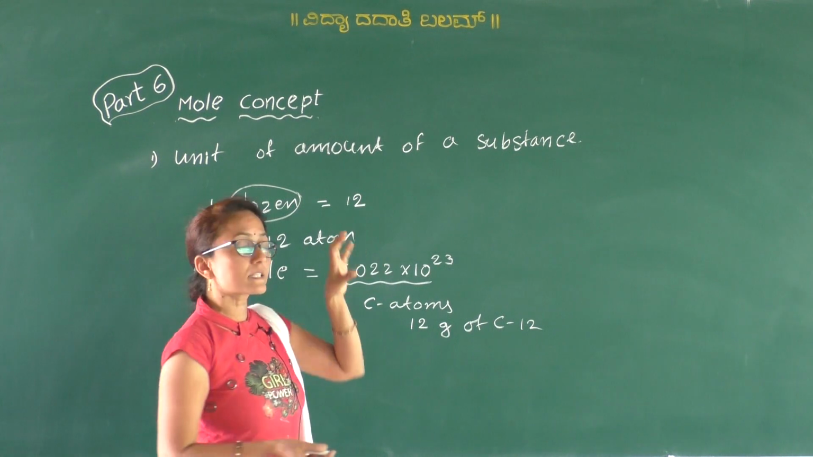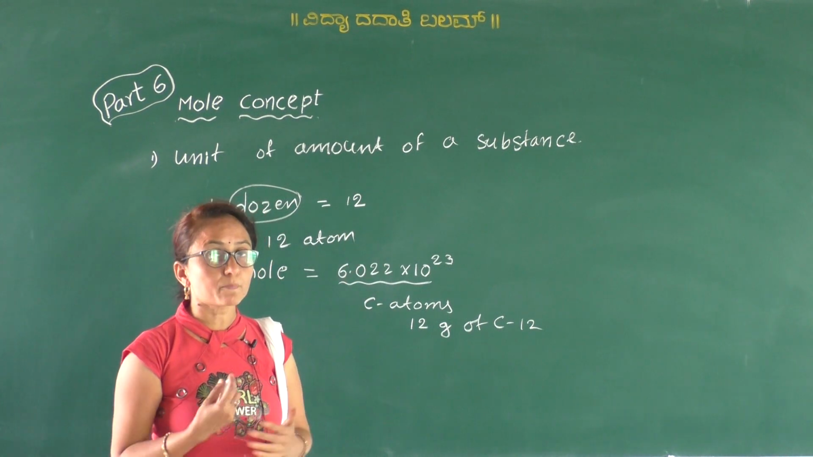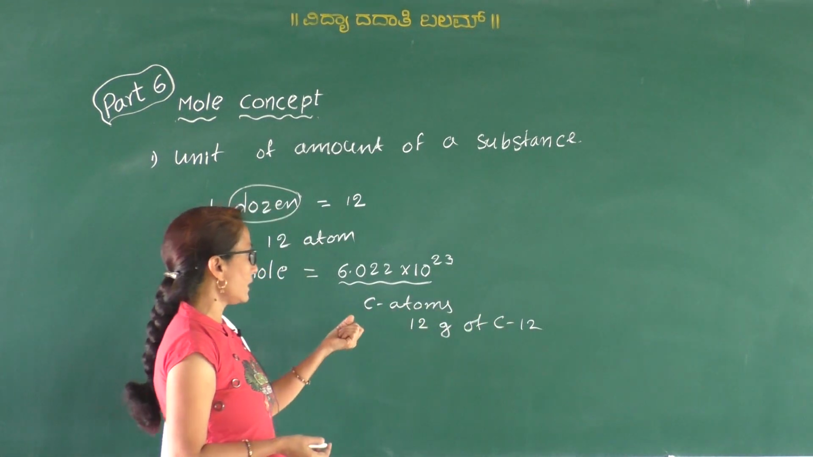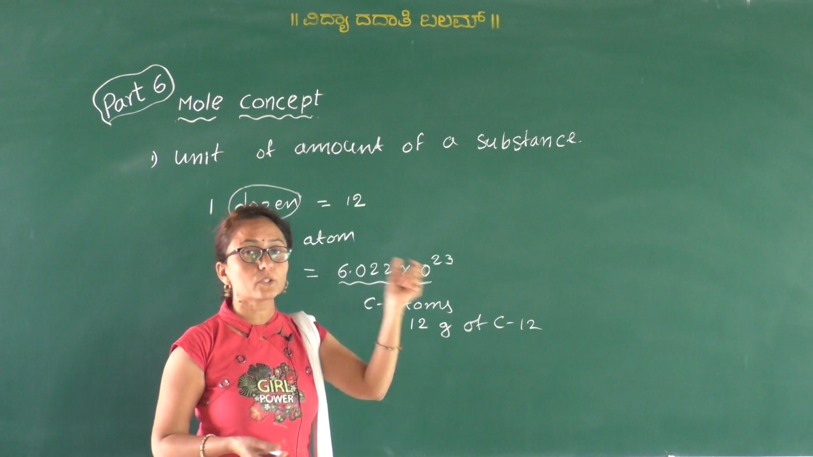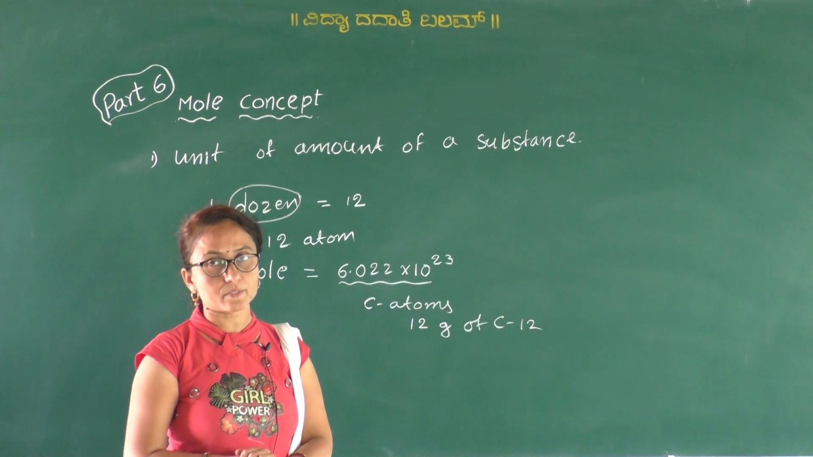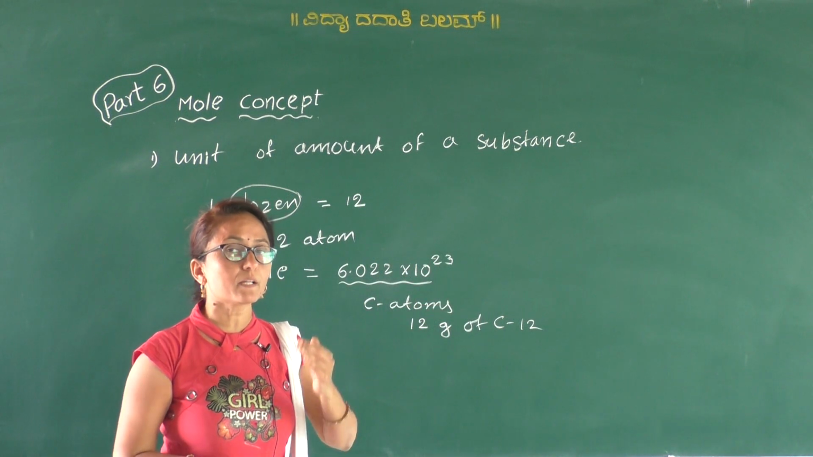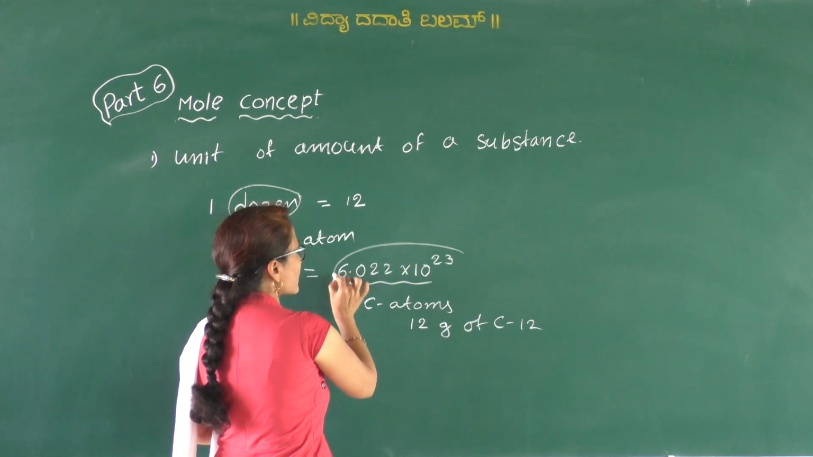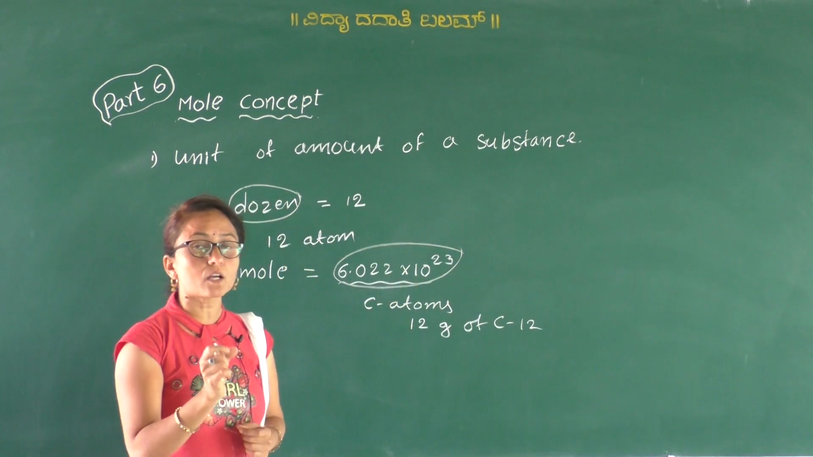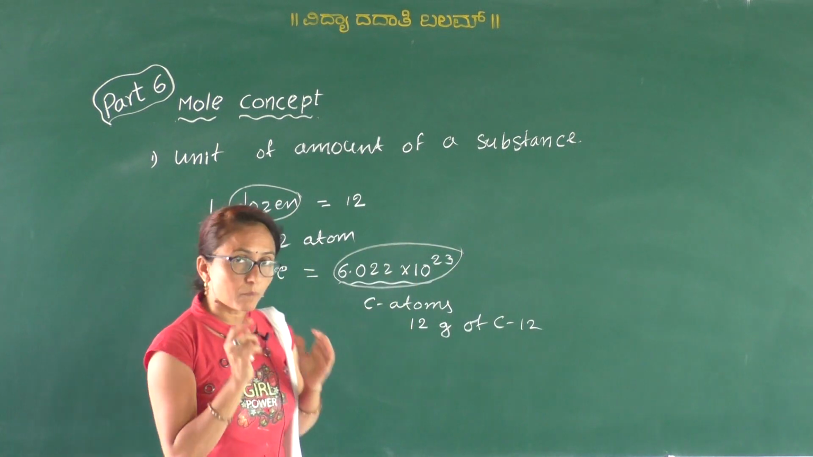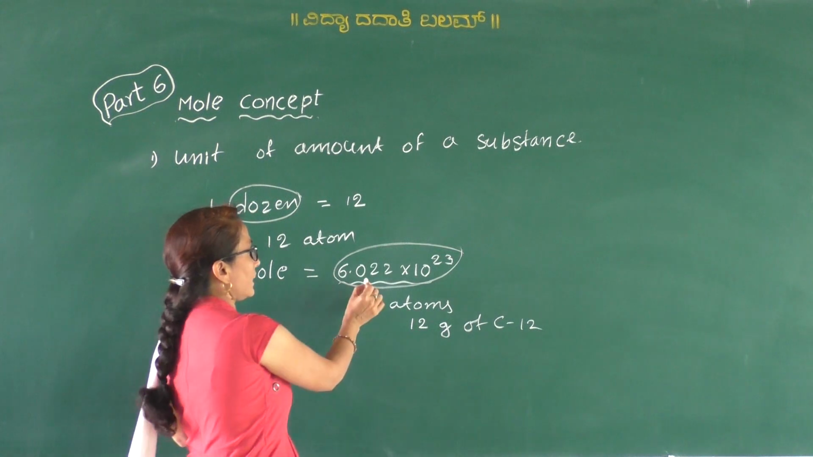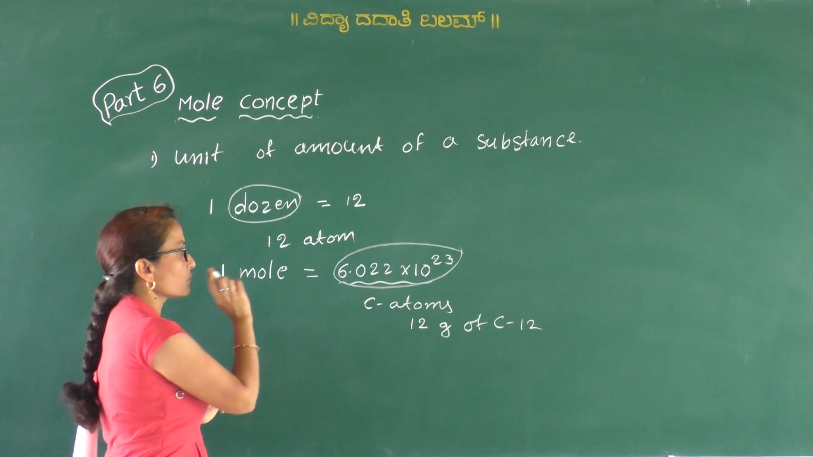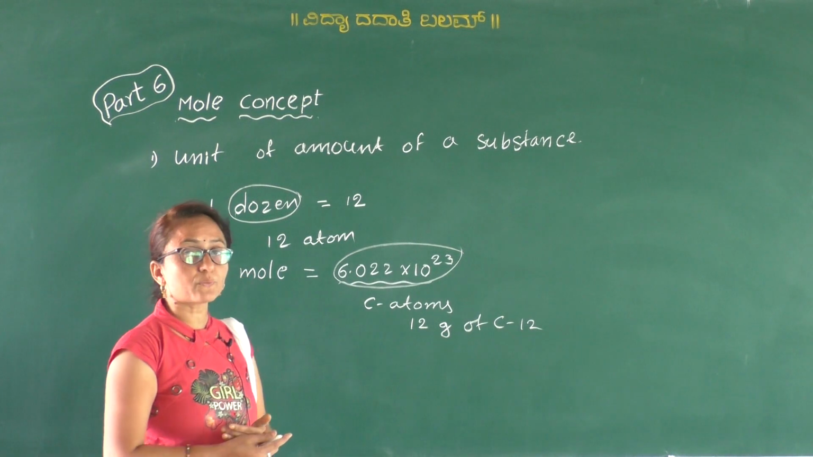So this number is determined experimentally. Scientists find it out by experiment: 12 grams of carbon 12 contains 6.022 into 10 to the power of 23 carbon atoms. Since we have taken the carbon 12 atom as the standard reference, this number is called the Avogadro number. Any amount of substance containing this number of entities or particles is called 1 mole.